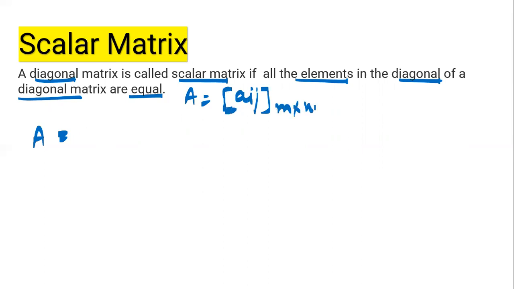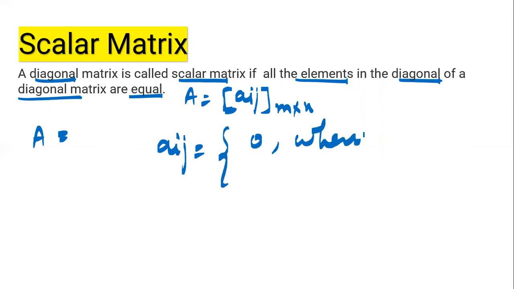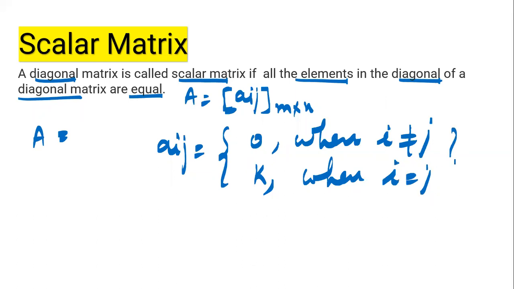Suppose there is a matrix. This is a scalar matrix if Aij equals 0 when i is not equal to j, and it is some constant k when i is equal to j. This is the definition.